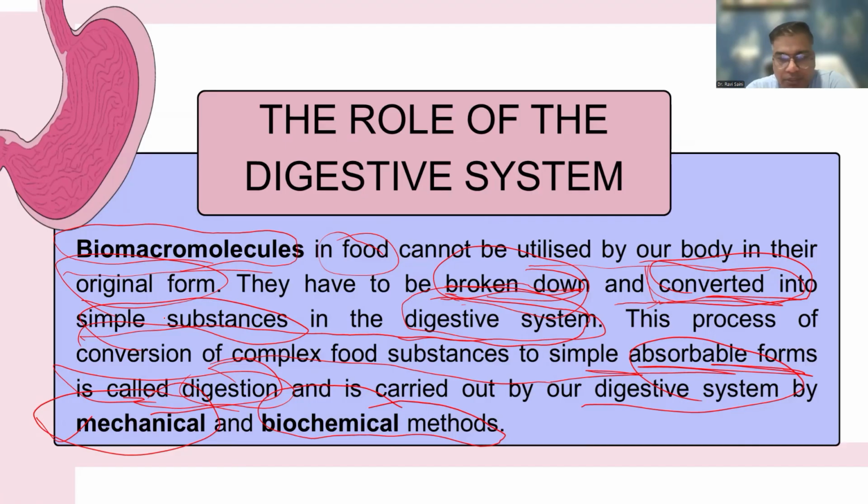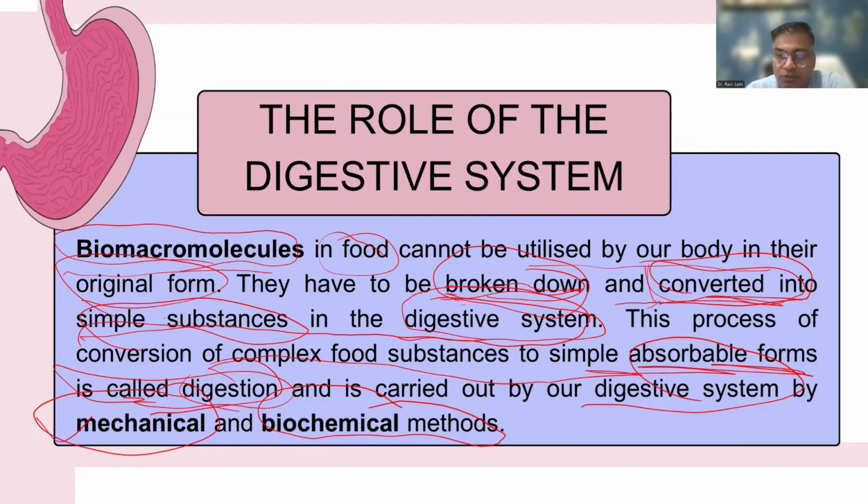Now come to the biochemical methods. Definitely there are various enzymes released by various structures of the alimentary canal, like salivary glands secrete saliva, amylase, and various antibacterial enzymes like lysozyme. Gastric glands of the stomach also release gastric juice, which contains various enzymes. The same is done by the pancreas, which secretes its juice, pancreatic juice, into the intestine.